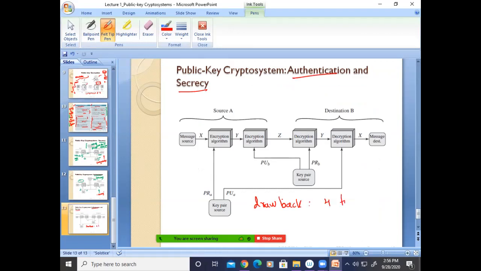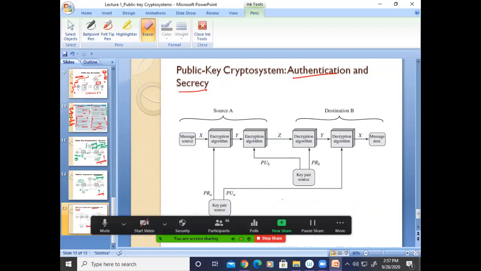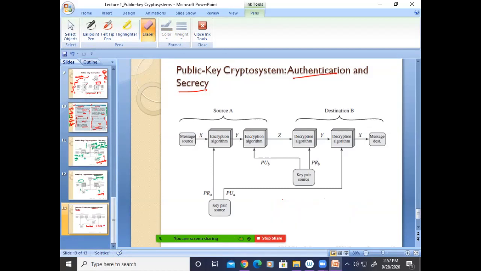We have to perform the operation 4 times: 2 times encryption and 2 times decryption. Is it clear to all of you? The complexity of the circuit will increase because the process is very complex and we have to perform it 4 times.